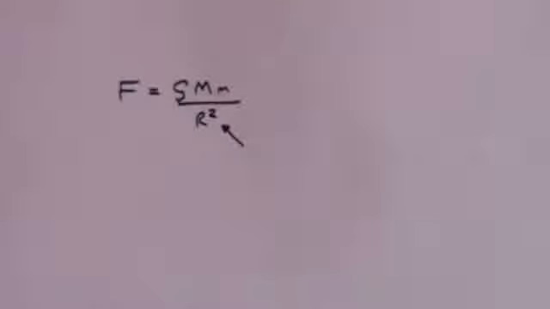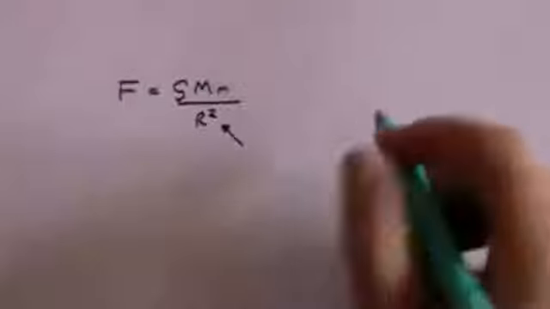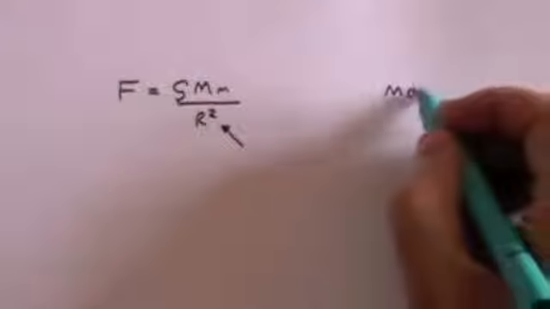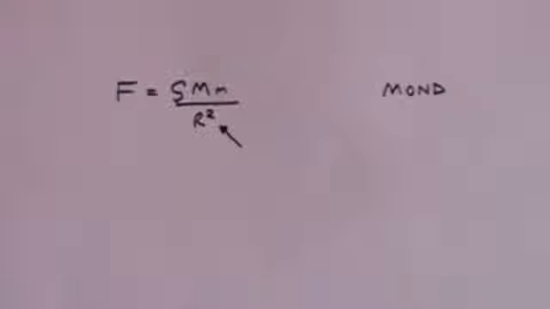Suppose it's almost r squared, but not quite. Suppose we have assumed it's r squared simply because, for all practical purposes, that works within our ability to measure. But suppose actually r squared at huge distances isn't quite the right formula. Well, if that were the case, then that would, or could, explain why we observe stars in galaxies behaving as they do. And that is called the modified version of Newtonian gravity, sometimes called MOND.